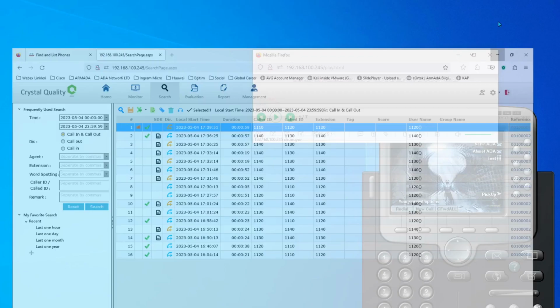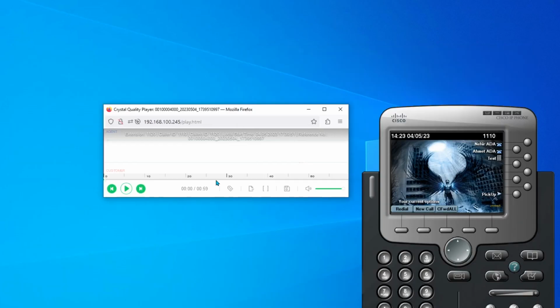When I click, I can access the inside of the conversation. When I click the play button, we can listen to this conversation. Of course, we can see it like a text file. On the next feature, we can explain that.